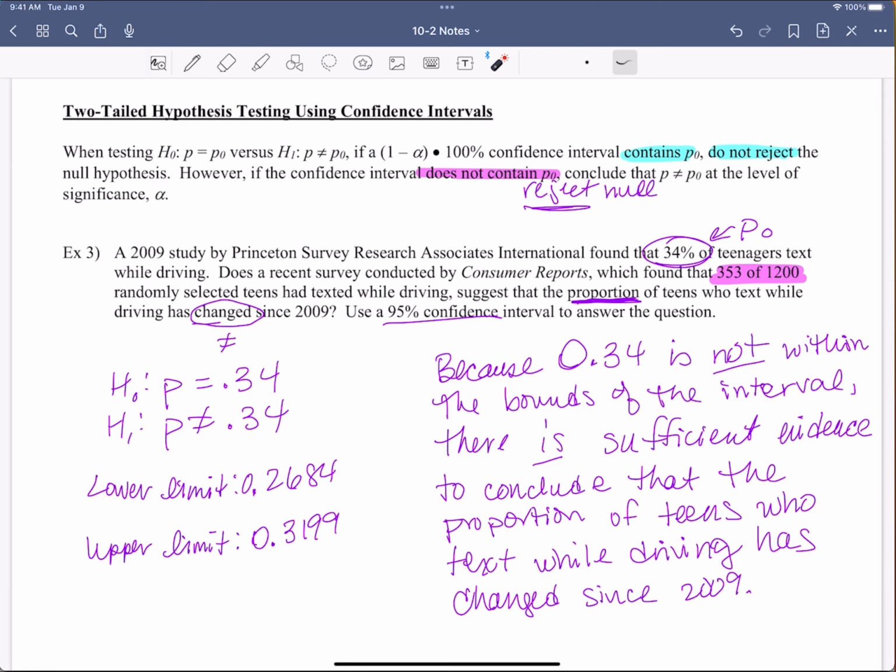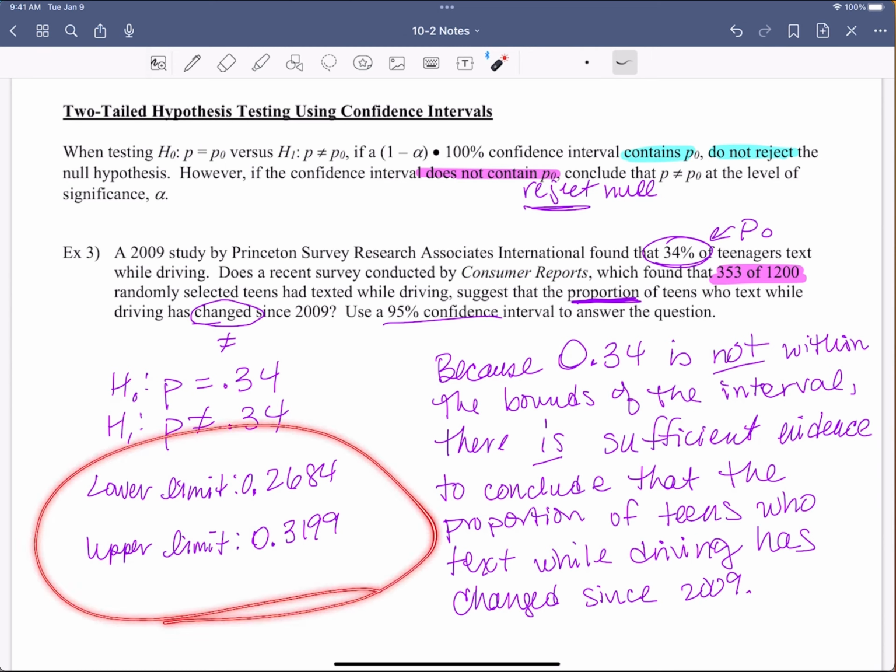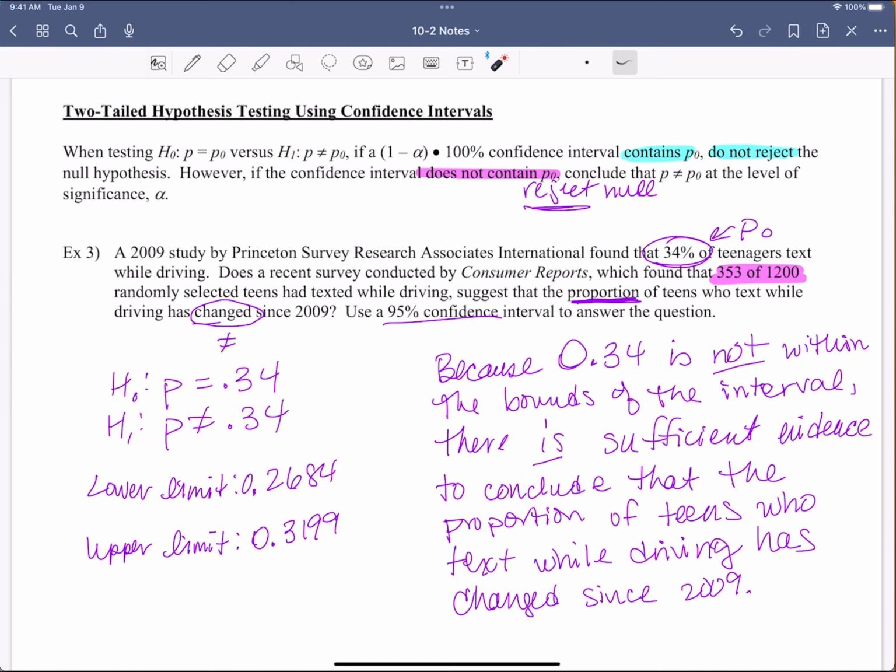Sometimes it's nice just to think about that a little bit and make sure that we see what's going on. That's the beauty of using confidence intervals. You get more data instead of just asking the question if we keep it or reject it, and that's it. With hypothesis testing, we just say keep or reject. With confidence intervals, we can get a little bit more info out of it. So I think that's kind of cool.